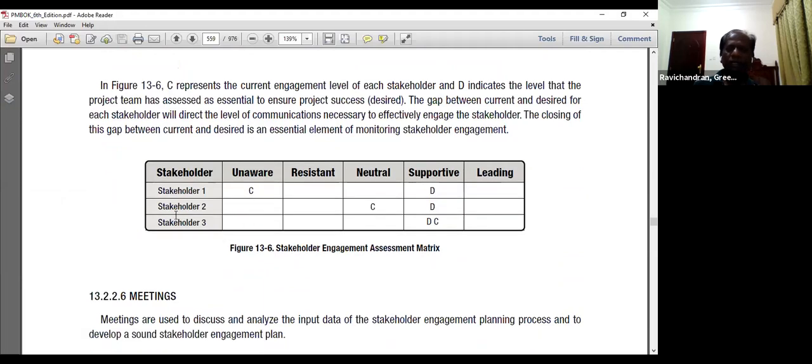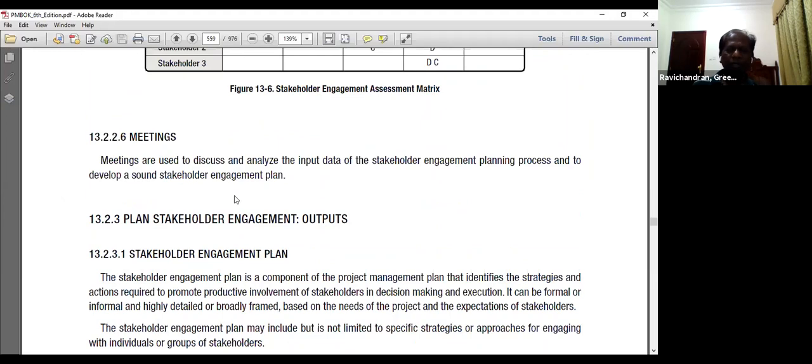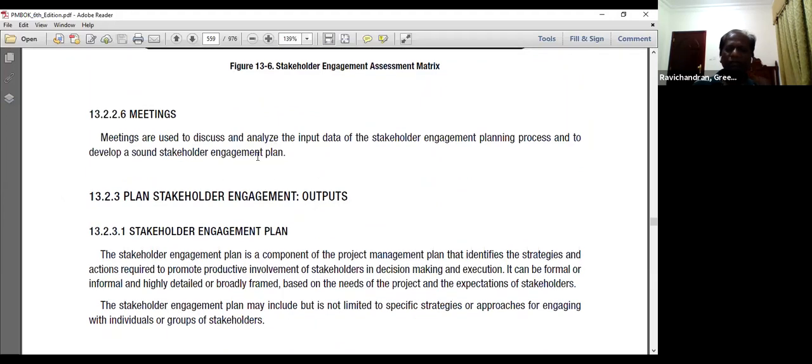So this is what we are able to understand from the stakeholder engagement assessment matrix. We are trying to group them, put them into each group, and see how, using this analysis, our strategies help us in bringing most of the people to the supportive side. Meetings are the most commonly used technique for discussing and analyzing the data related to the stakeholder engagement planning process and developing a sound stakeholder engagement plan, which will help us in achieving project success.